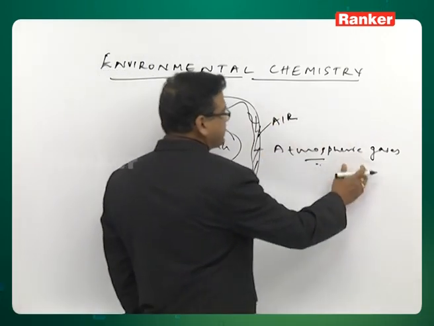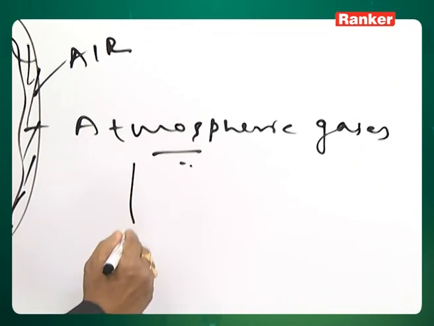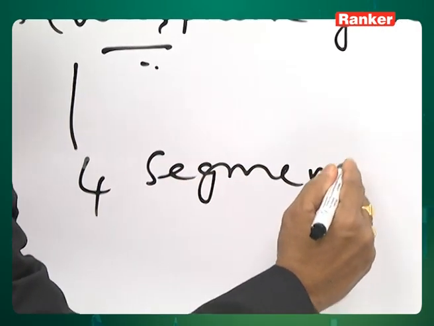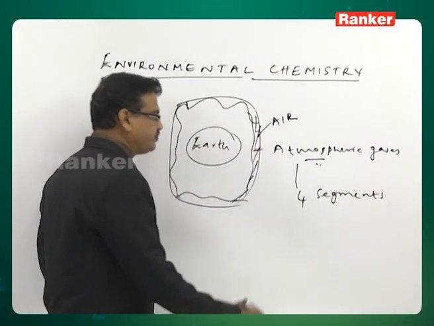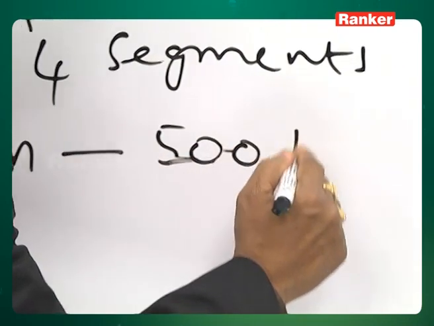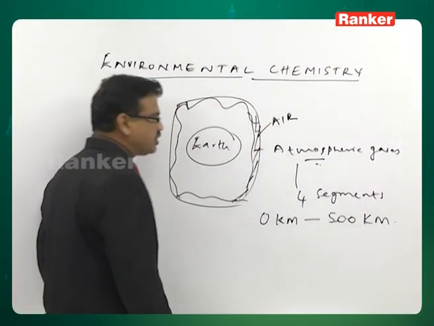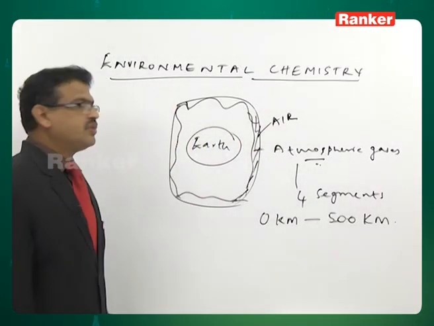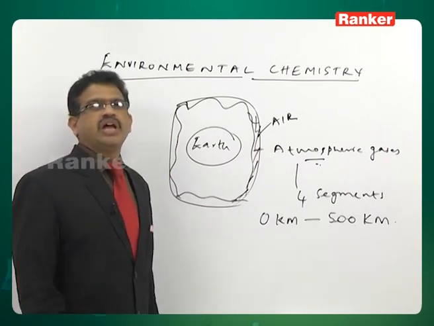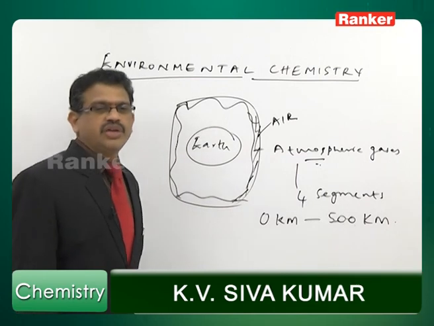This atmospheric gases or air is having 4 segments extending from 0 kilometer to 500 kilometer. What are all these segments? How they are being distributed? We'll have a discussion now.